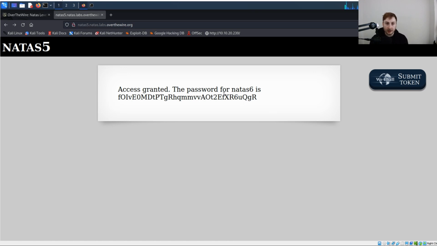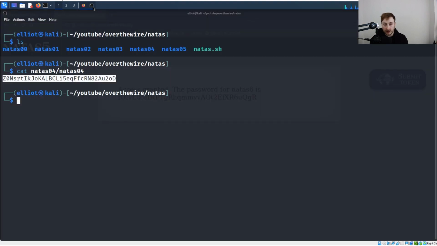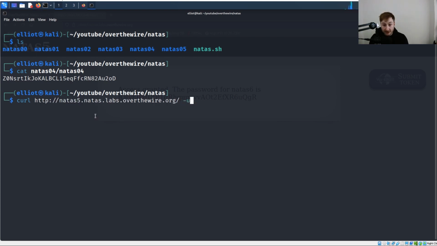And I will show you quite a trivial way we can do this with curl as well, because curl allows us to set these cookies just from the command line. So for proof of concept, or just to give some context again, I'm going to curl that web page. So let me just copy it quick. And then obviously we need to present our authentication. So we're going to do -u, and then we're just going to give it natas5, separated by a colon. And then once again, we're going to do a cat for, we actually saved it in natas4. Kind of confusing, but you get the point.